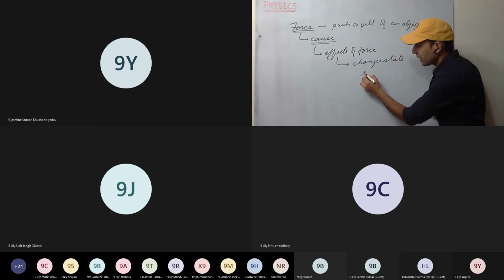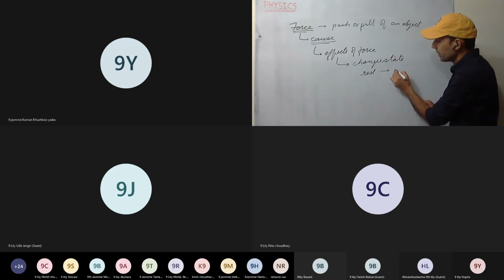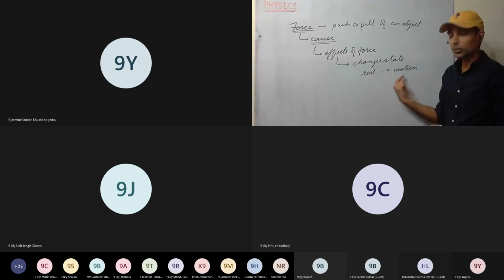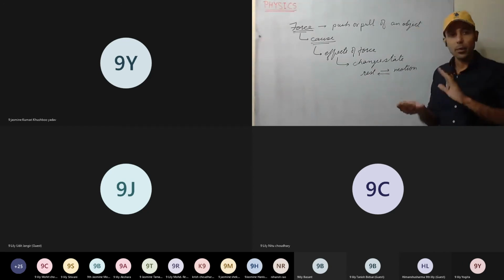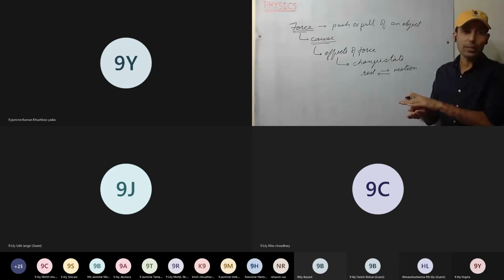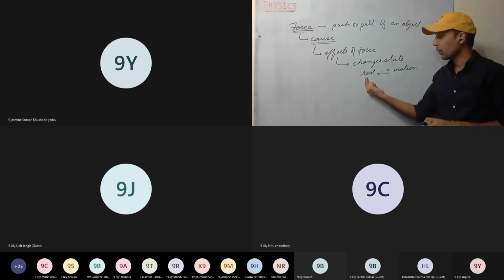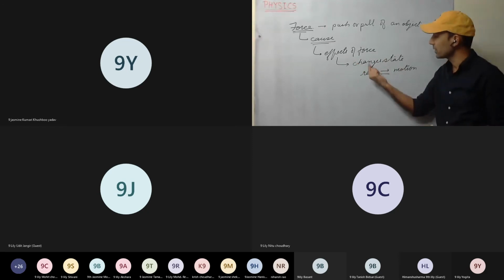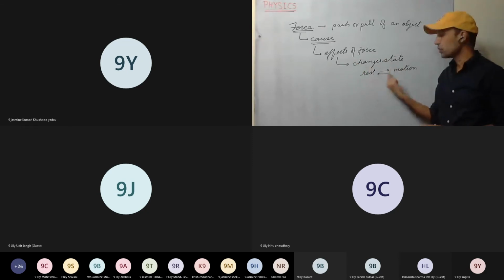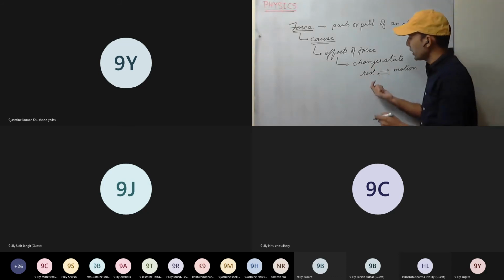If the body is at rest, it can be made to move. So the state can be changed from rest to motion or from motion to rest. We can bring a body into motion, or we can stop a body that was in motion. So it can change the state of rest or of motion. This is clear.